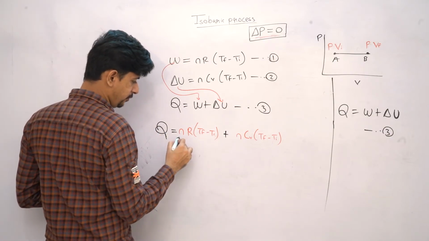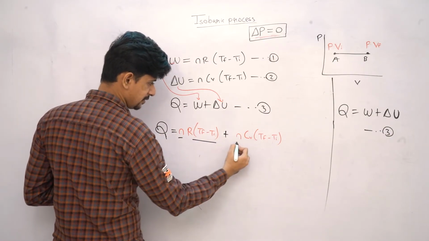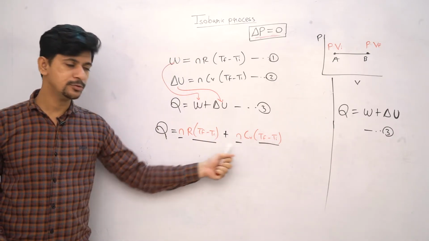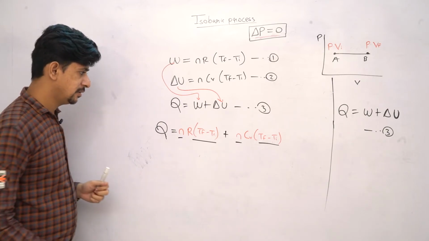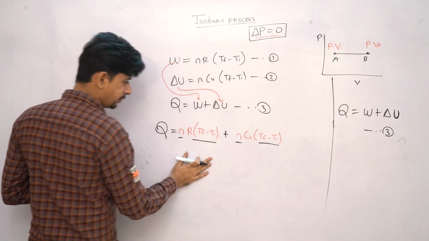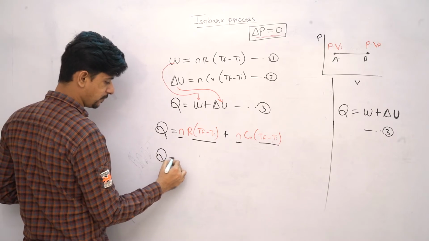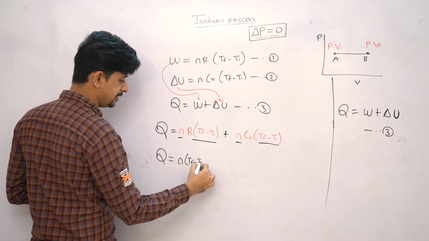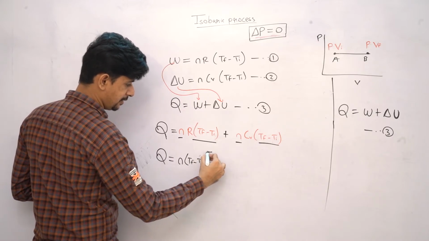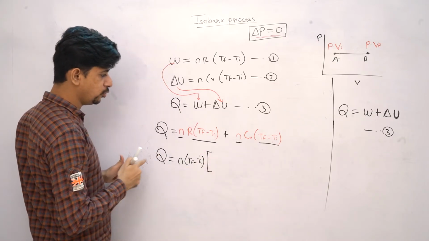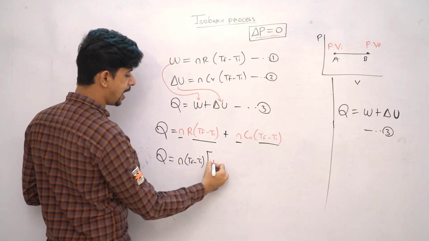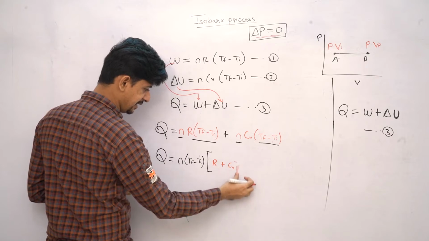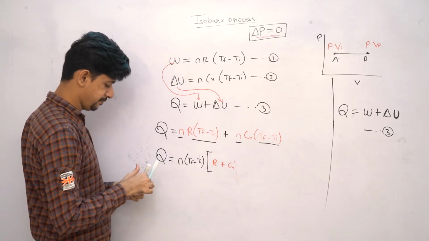Can we find few common terms in both of this? That is number of moles, and this difference is common for both the terms, right? This variable is common for both, so we can simply take this out, and what we will have is n(Tf minus Ti) into what we will have? We will have R plus Cv. R plus Cv.